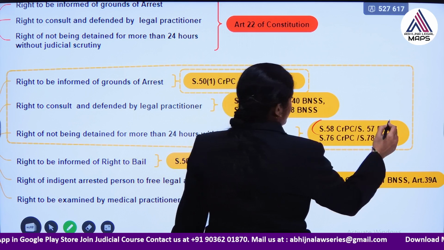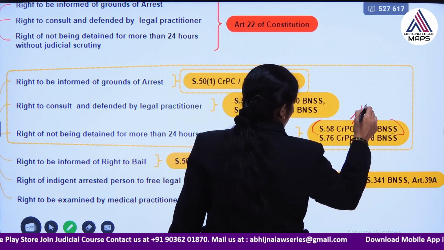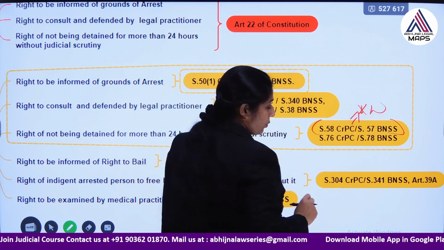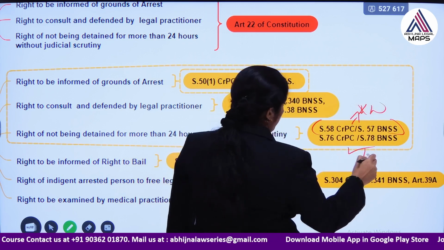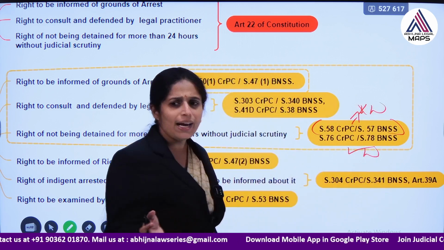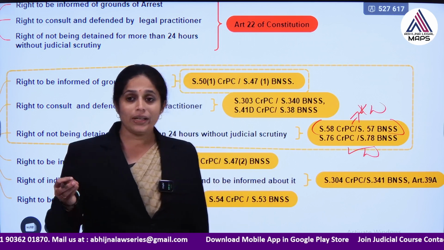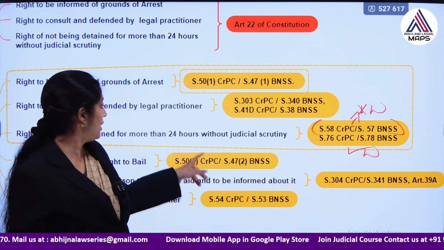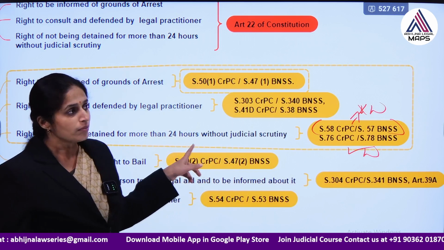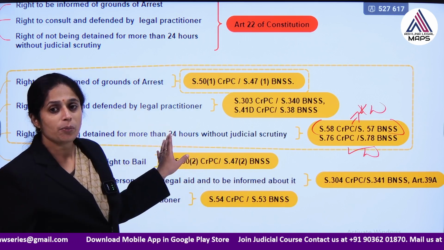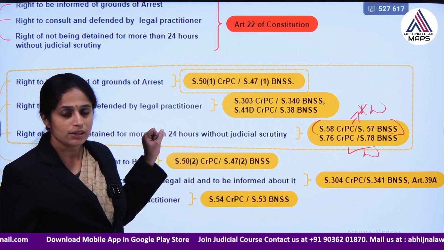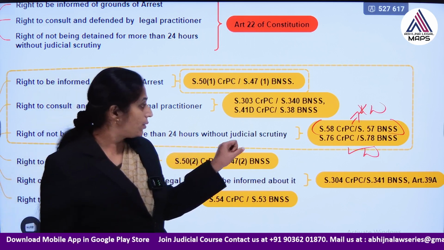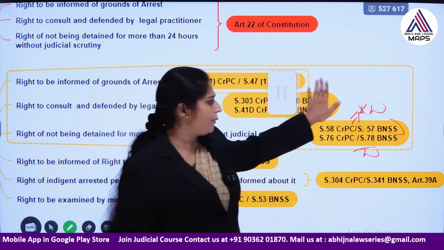Both are arrest provisions only, but when they are arrested, they should not be kept more than 24 hours in detention.